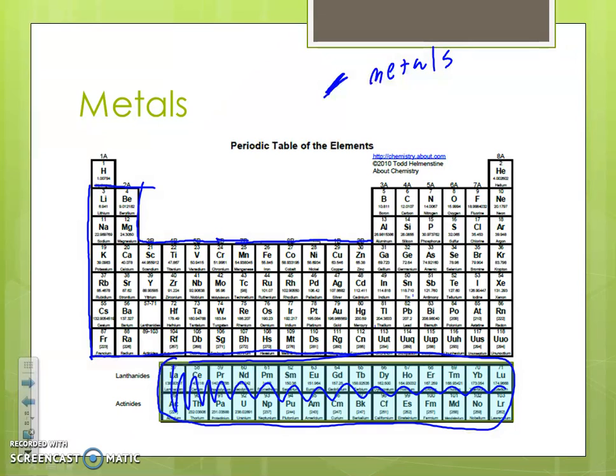Now, I'm going to have to use my book here, so make sure I make the right turn at the right place. So I'm going over to about 113. I'm going to go up. Then I'm going over past bismuth, and then I'm going to go up. And then I've got to kind of snake it back and forth. All right, making a little stair step, and encompassing the little ones. So there's my metals. Okay, we just highlighted around them, we haven't colored them.